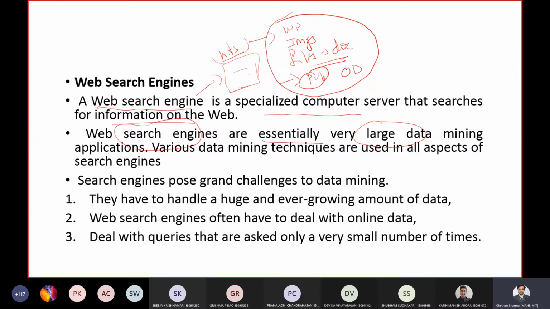Bigger data is better for you to analyze things, or better results, or better predictions you can make about a particular application which you are trying to analyze or build. But there are a few challenges when you try to use a search engine for your data mining. The first challenge is they have to handle a very huge and ever growing amount of data.